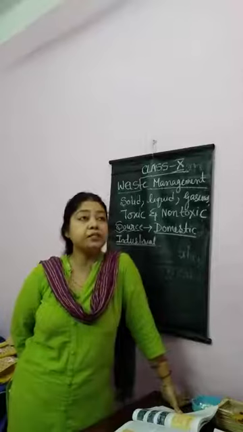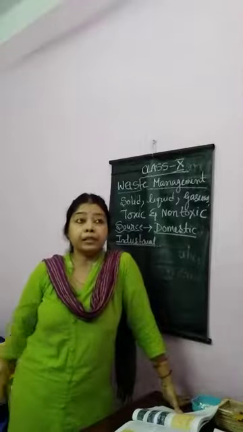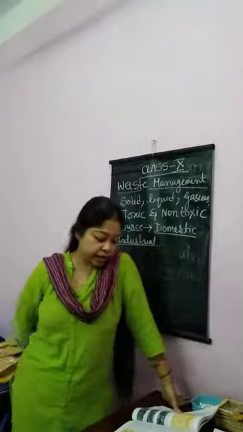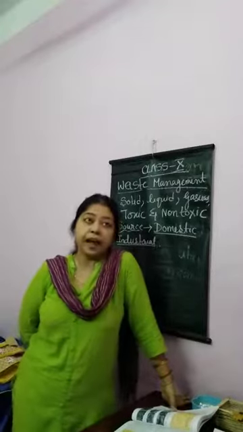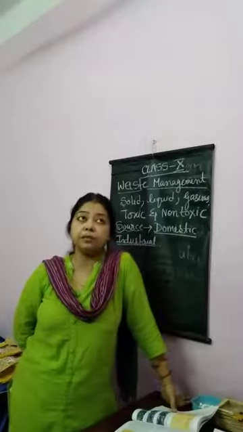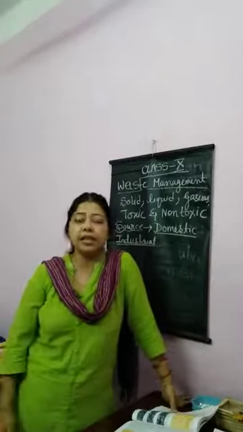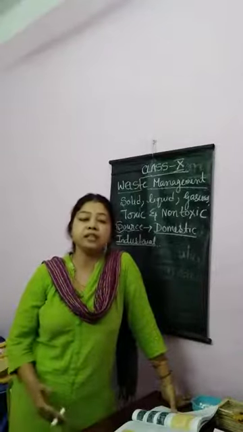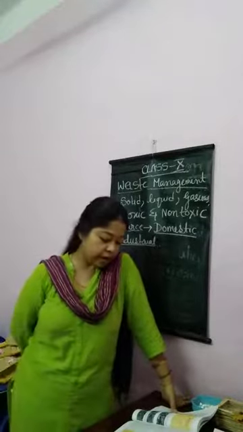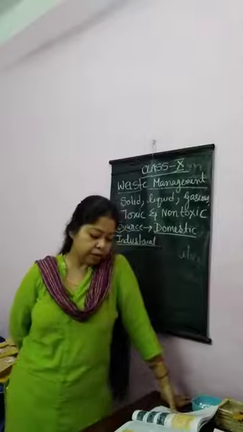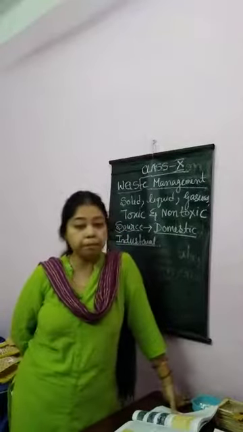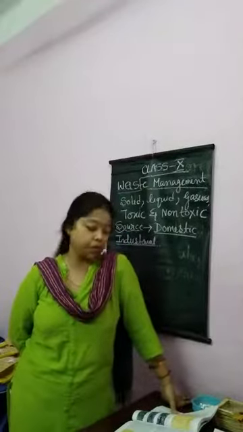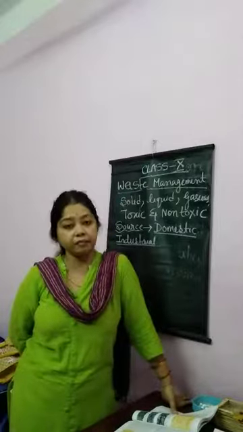They have radioactive effects on us, and if not properly treated, they must be kept away from the locality, as they may cause serious damage. Examples from nuclear plants are uranium, plutonium, thorium. All these are radioactive waste.